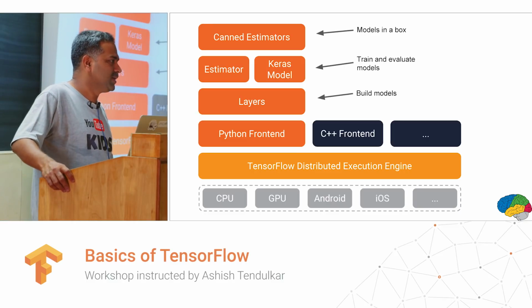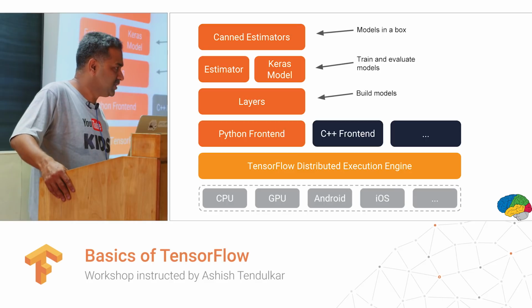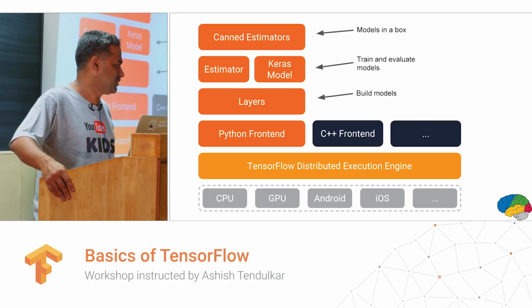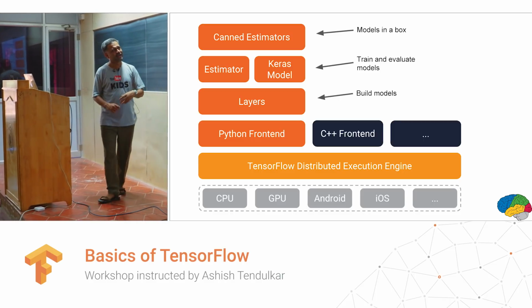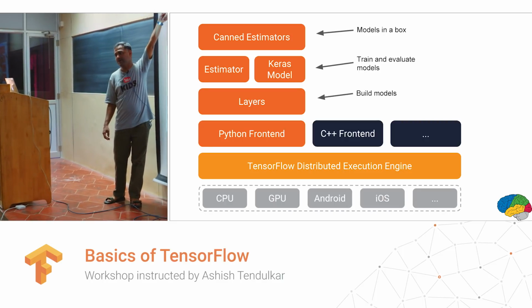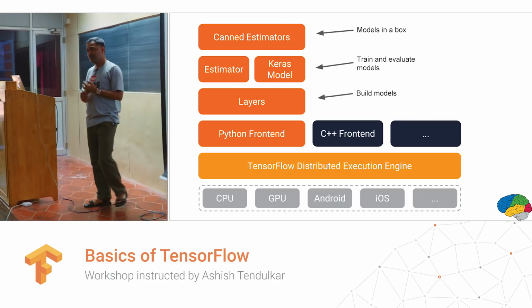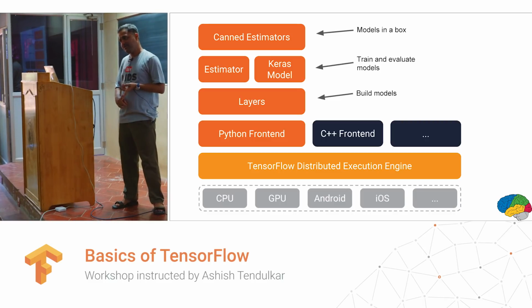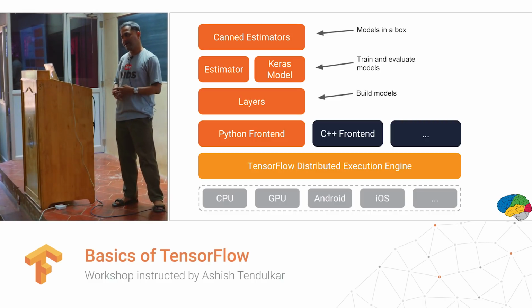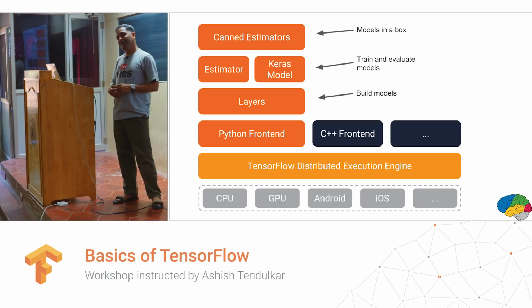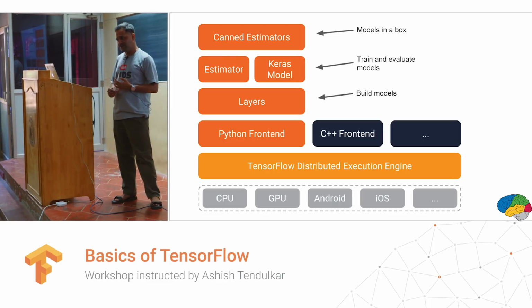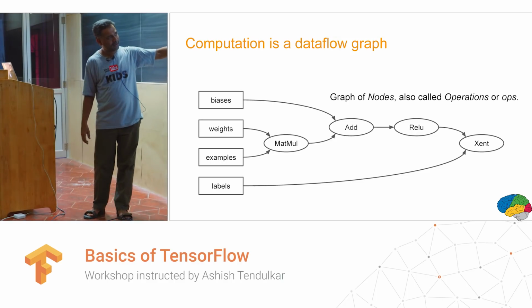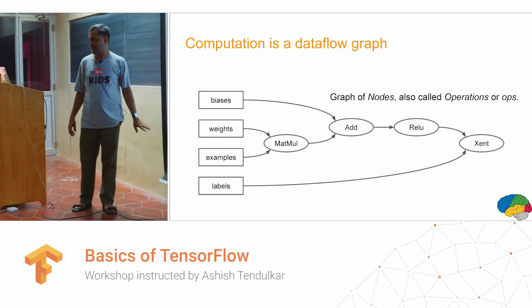So that's what core TensorFlow supports. Outside TensorFlow, there are some other third-party canned estimators for decision tree, SVM, and clustering. Random forest is also there. There are 4 canned estimators supported in core TensorFlow: linear regression, logistic regression, and deep neural network for classification and for regression. These 4 are supported by the TensorFlow implementation by Google. In addition to that, there are third-party implementations for random forest, SVM, and clustering. Okay, so this is essentially a data flow graph.